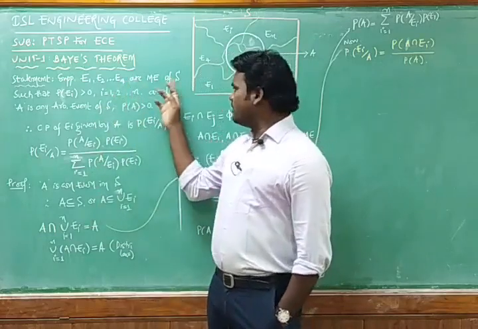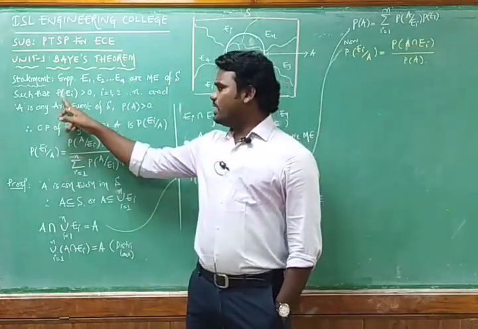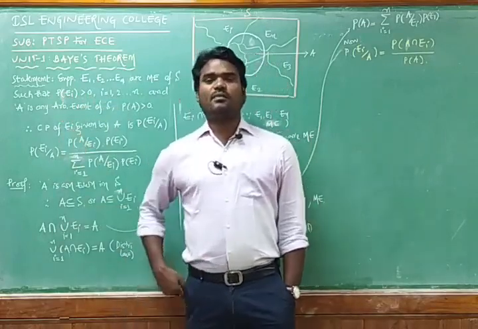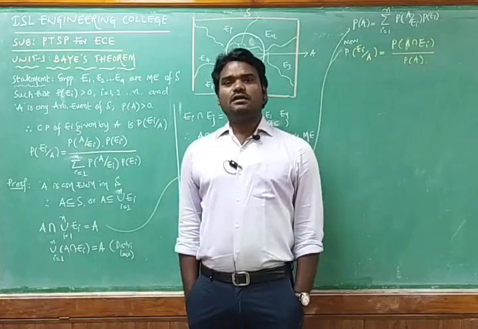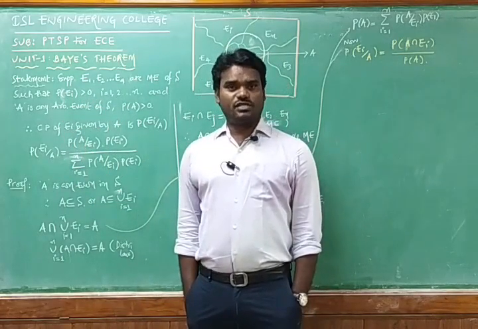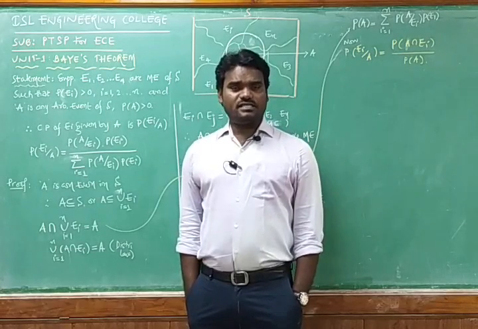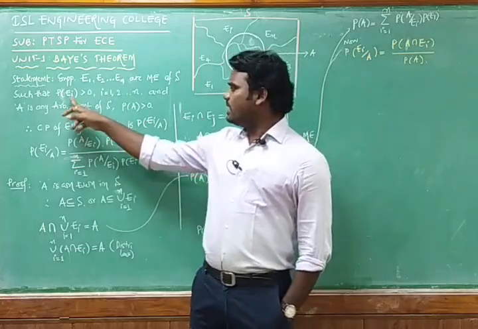These are the elements in the sample space such that probability of Ei should not be equal to 0. We know that the probability of any event should not be equal to 0. It must be less than 1, it must be greater than 0.